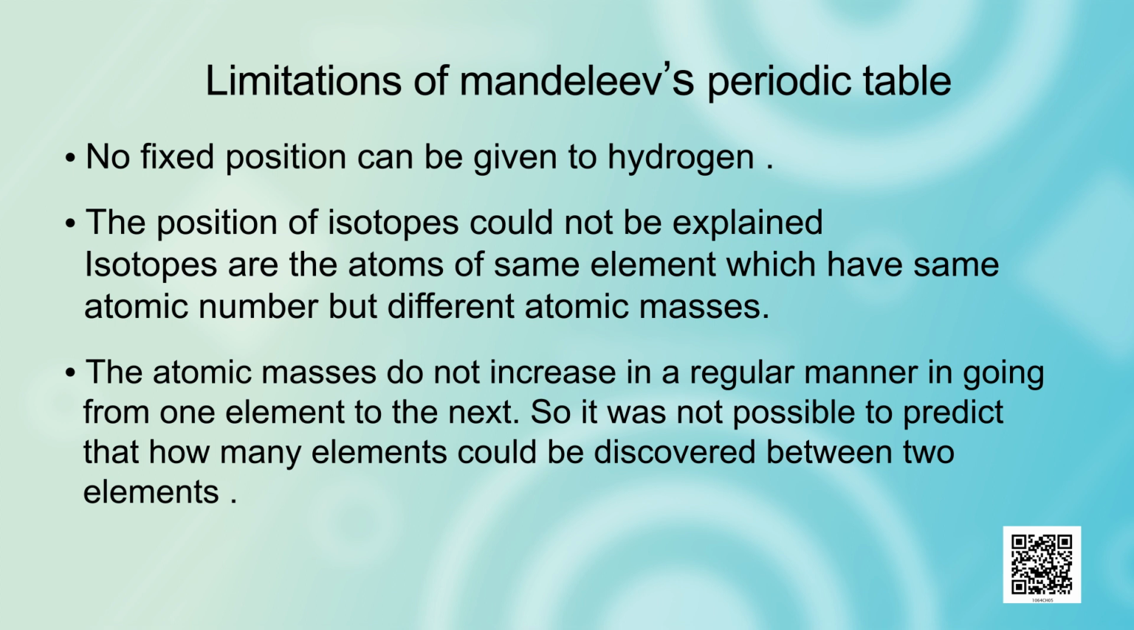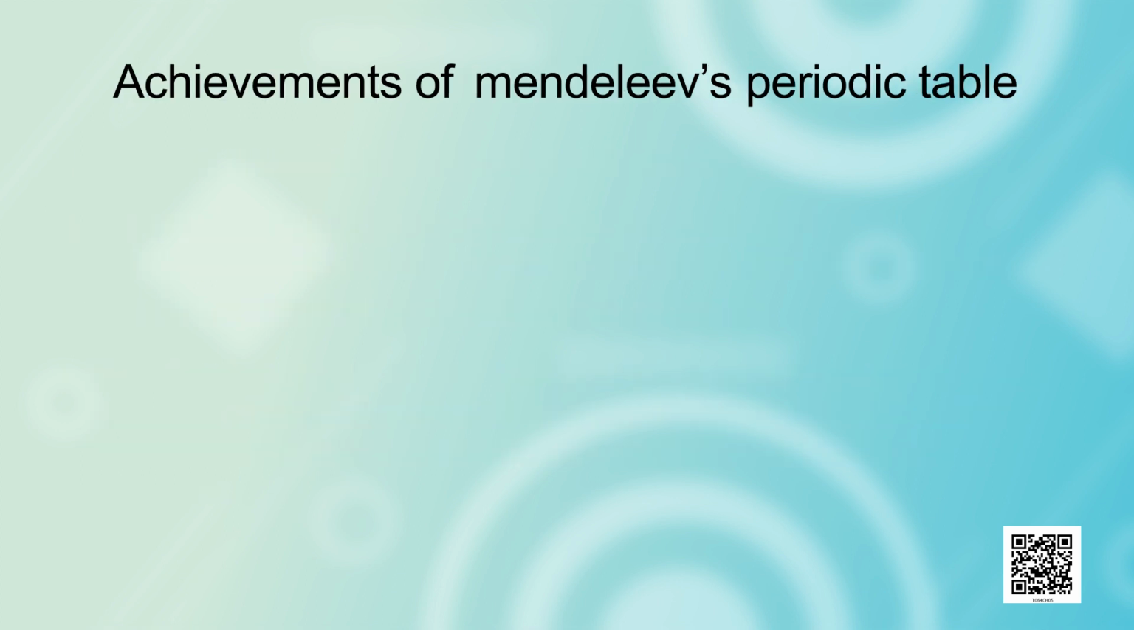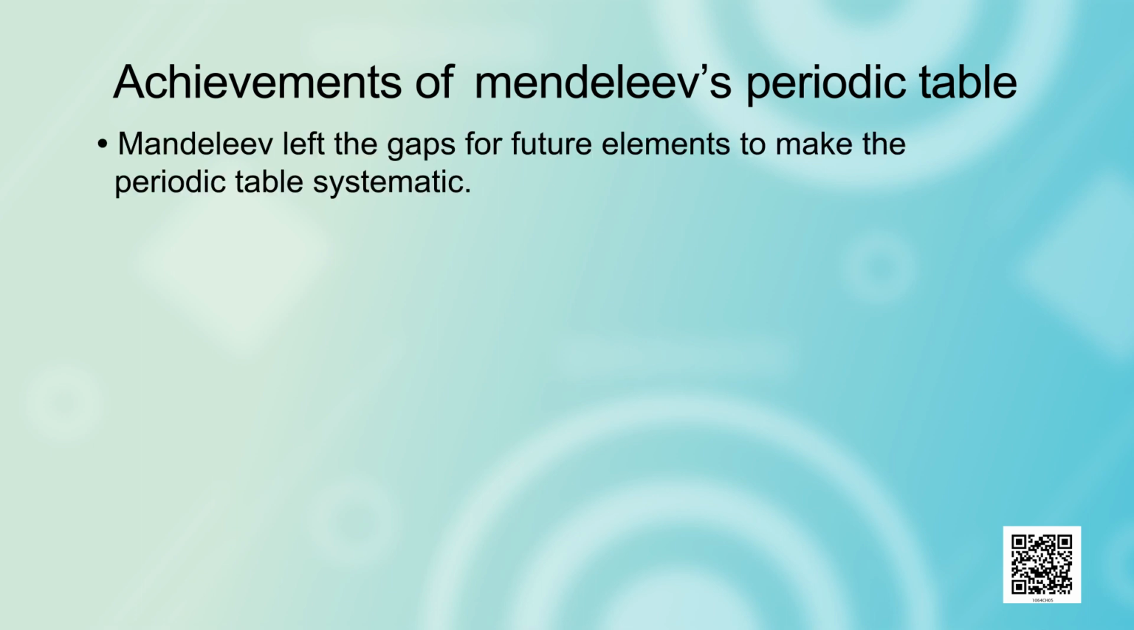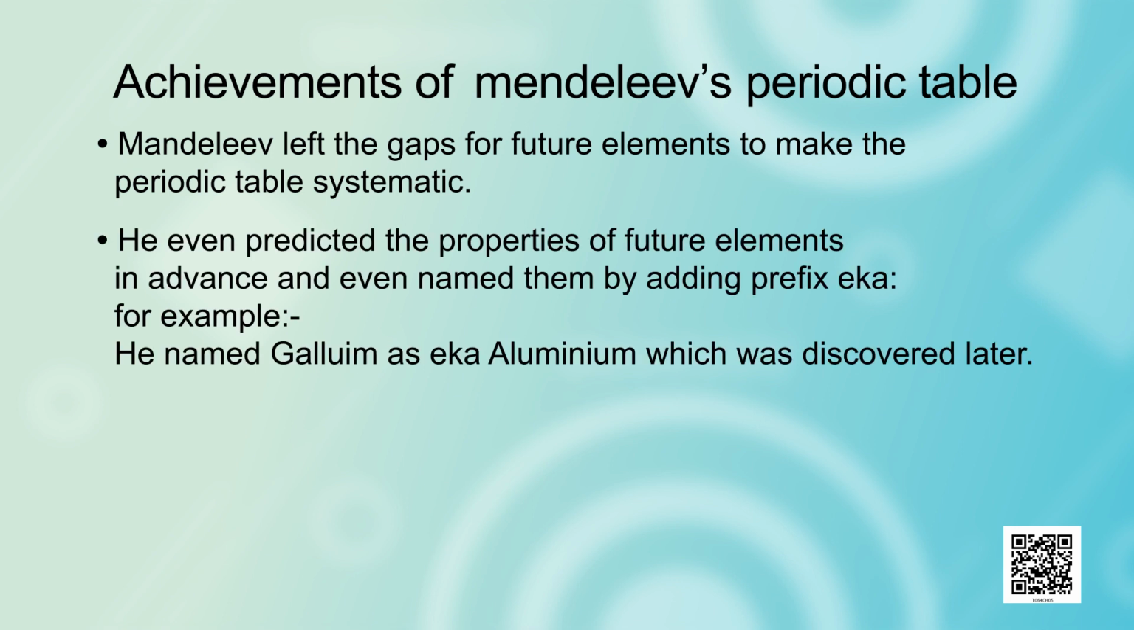Besides these limitations, there were some achievements of Mendeleev's periodic table. Mendeleev left gaps for future elements to make the periodic table systematic. He even predicted the properties of future elements in advance and even named them by adding the prefix eka. For example, he named gallium as eka-aluminium, which was discovered later.